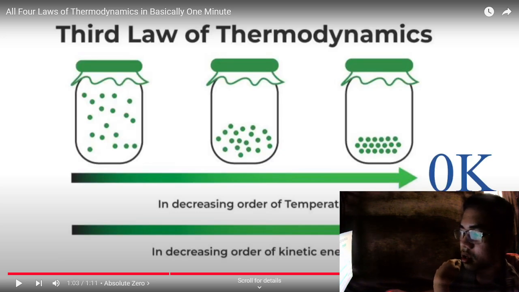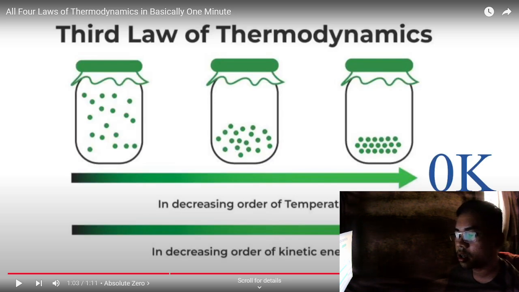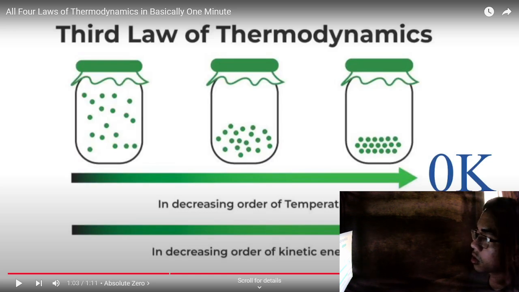For the perfect crystal, what is the real life example? Like cryogenics. This is where scientists try to reach very low temperatures near absolute zero. They find that it's increasingly hard to remove the remaining heat at this temperature. Particles move so little that the entropy is nearly zero. So basically this is zero.